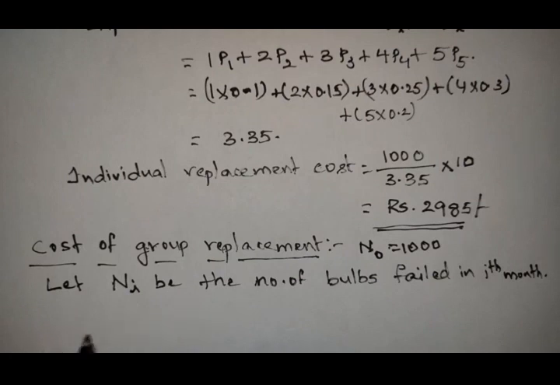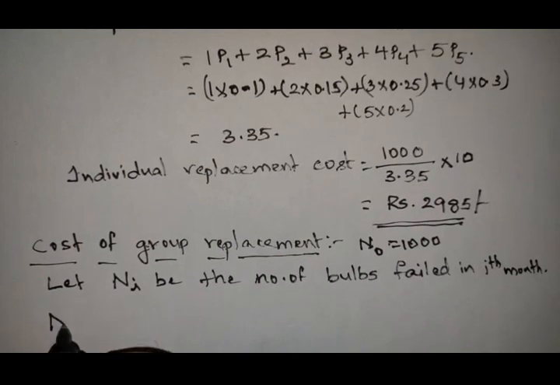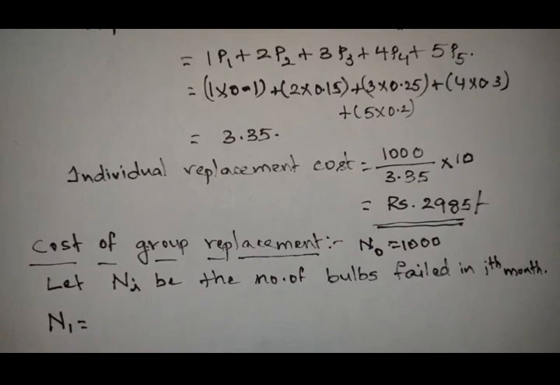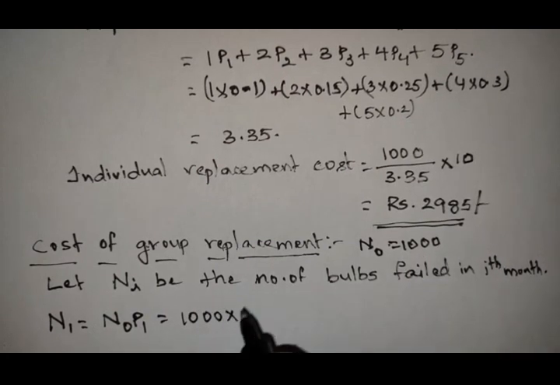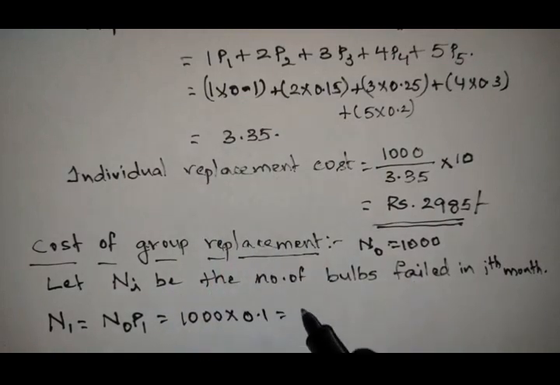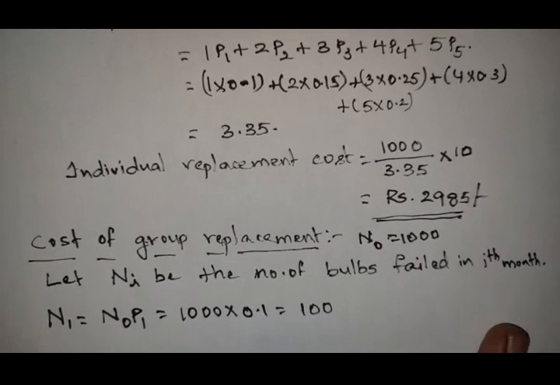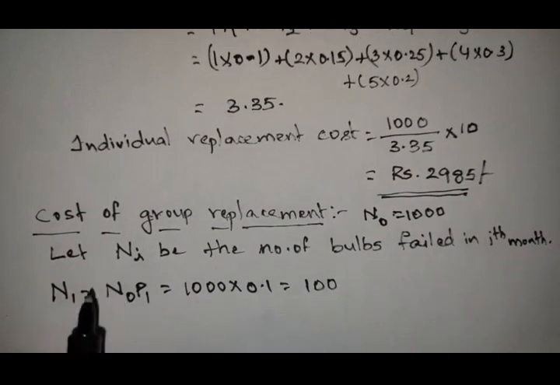So now I am going to calculate N1. The number of bulbs failed in the first month we will get by using the formula N0 into P1. The N0 value is 1000, into the P1 value 0.1. So that is equal to 100 bulbs failing in the first month. Next, let us calculate the second month.